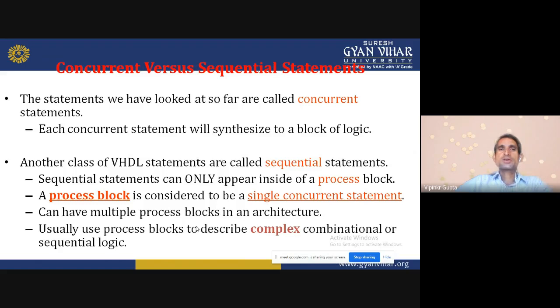Concurrent versus sequential statement. The statements we have looked at so far are called concurrent statements. Each concurrent statement will synthesize to a block of logic. Another class of VHDL statements are called sequential statements. Sequential statements can only appear inside of a process block. A process block is considered a single concurrent statement. You can have multiple process blocks in an architecture, and we usually use a process block to describe complex combinational or sequential logic.